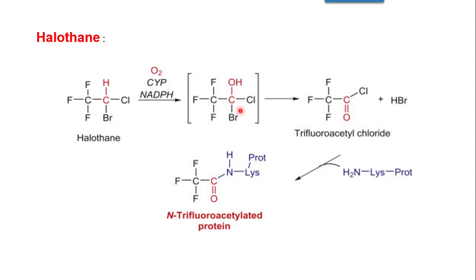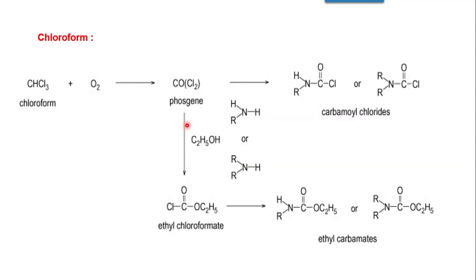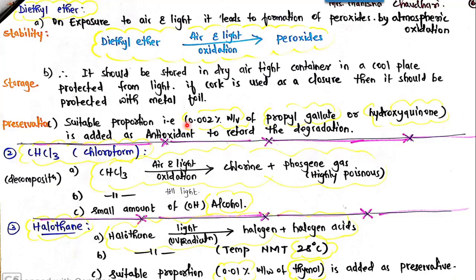Bromine has already been separated. Here, instead of OH, the double bond O took place, and the bromine has detached and become HBr. So according to the statement, when halothane undergoes light exposure, that is specifically UV radiation exposure, it forms halogen and halogen acids.